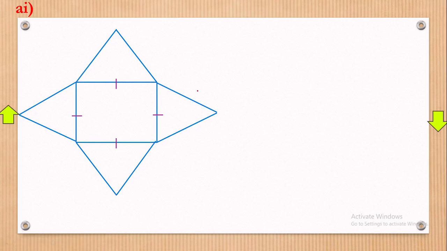Now, you realize that this side is equal to this side, and this side is equal to this side, and this side is equal to this side. Now the slanting lengths are these ones here. Remember, I said slanting length was 7 centimeters. Anyway, I'll be putting that for you. So we have that 6 centimeters. Now we have that equal to that, equal to that, equal to that.